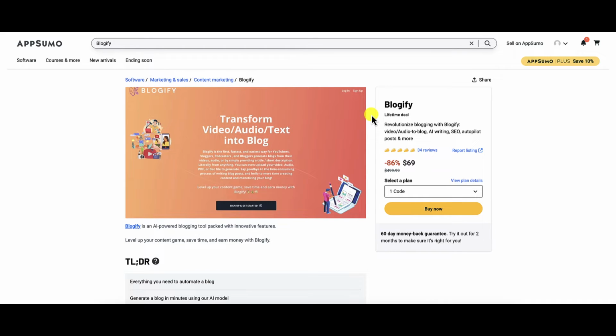So Blogify is another AI-powered blogging tool. But what makes it unique, and what made me interested in it and pick up my copy, was that you can transform video, audio, and text into a blog.